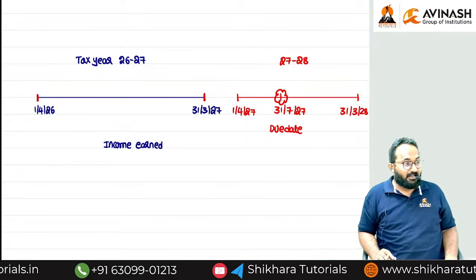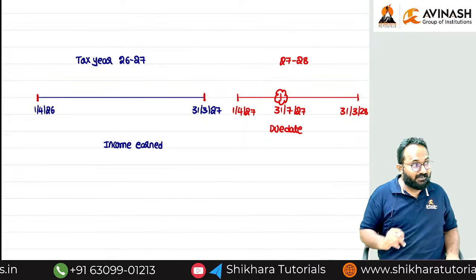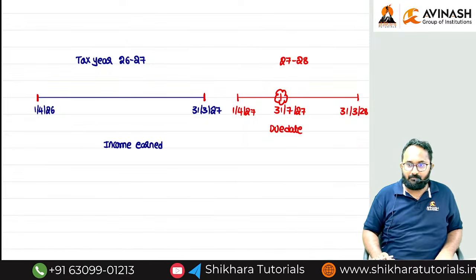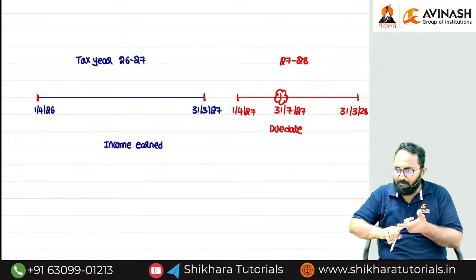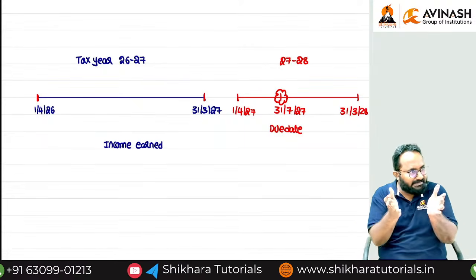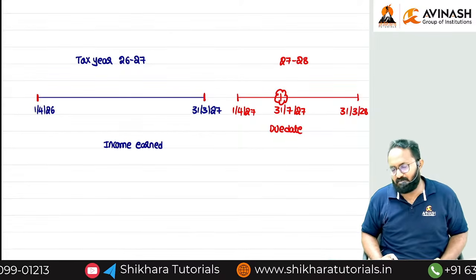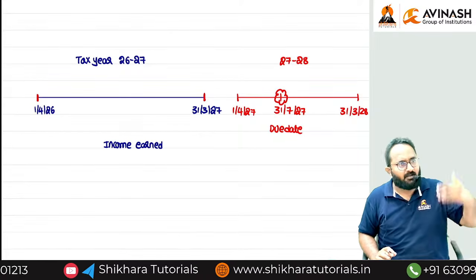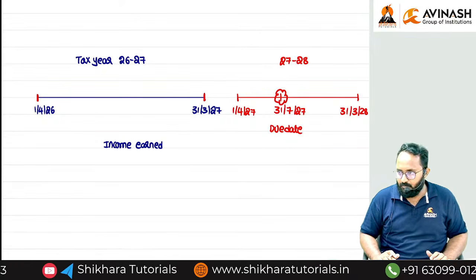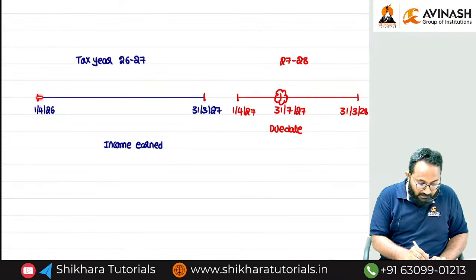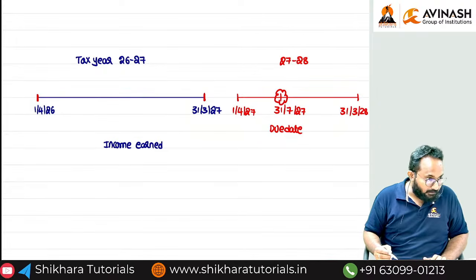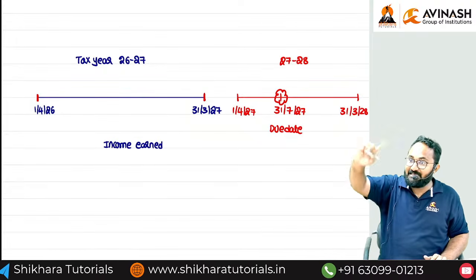In terms of time value of money, it is a disadvantage to whom? Department. You are earning income, right? Please pay the tax. Both the things should be done at the same time. There is no time gap also. They can utilize the tax money for somewhere else. But income earned during this year, payment of tax done in a later year.